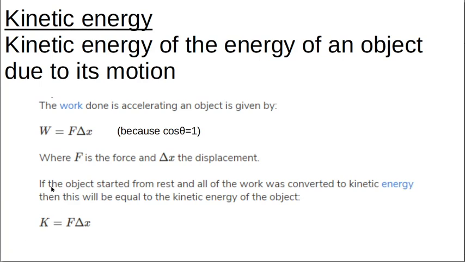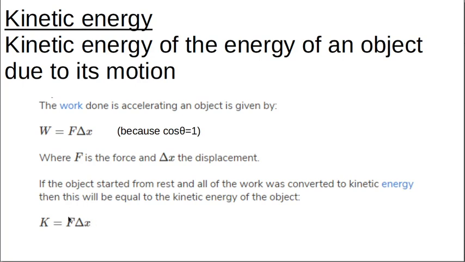Kinetic energy is the energy of an object due to its motion. Now there's a whole lovely proof here, which I'm not going to go into, that proves that kinetic energy is equal to the force times the displacement. We're going to be relating kinetic energy, and remember, we always have a half mv squared for kinetic energy, to work now.